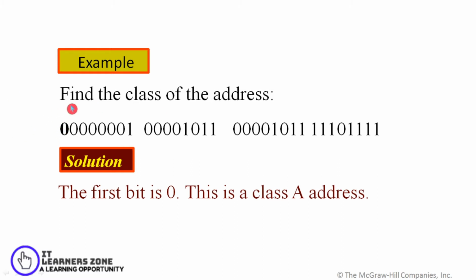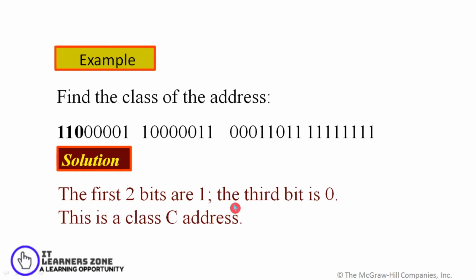Now, in case the value is given in binary, you can easily find out what sort of address it is. If you look at the first byte and it begins with 0, then you can say it's a class A address.